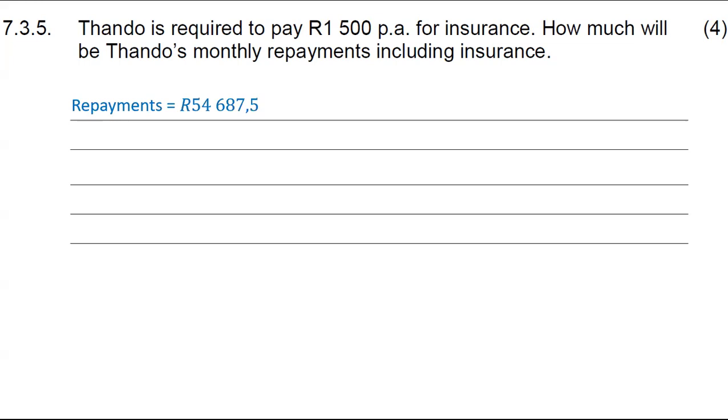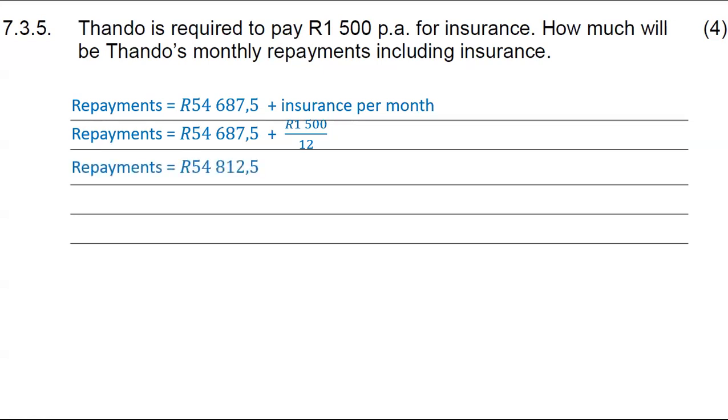Per annum means it's per year. To get a monthly rate of your insurance, you will take that 1,500 and divide it by 12 because it's for 1 year, not for 10 years, for 1 year. That's why we just divide it by 12. And this will give you 54,812.5 as your monthly repayment.